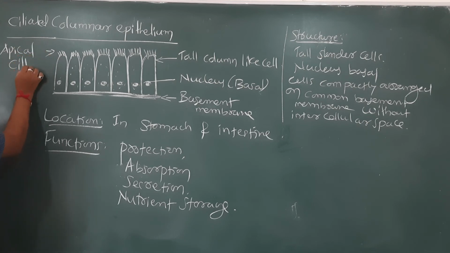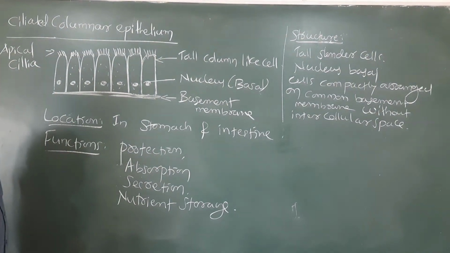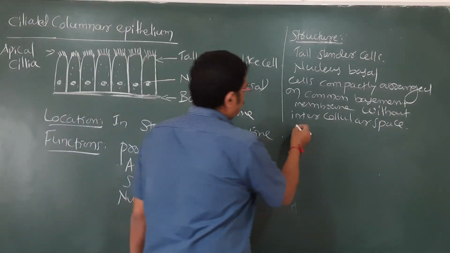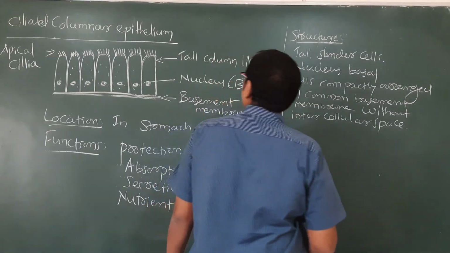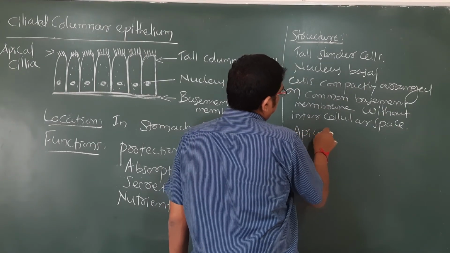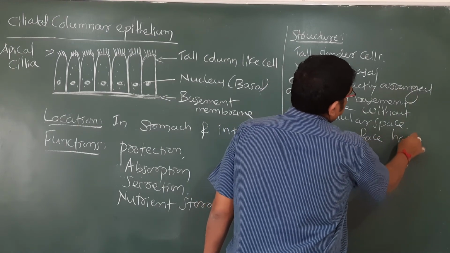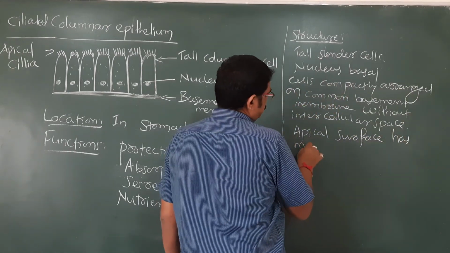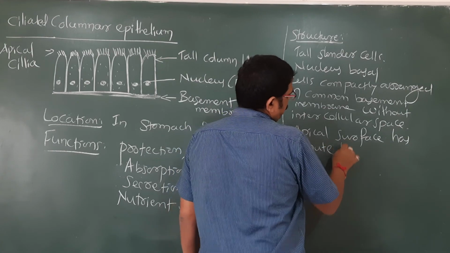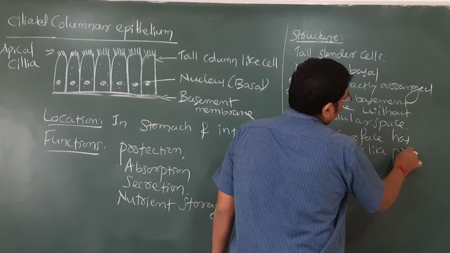The most important difference is we call them apical cilia. Lots of these hair-like structures are present at the upper end. We can add one more word: the apical surface has minute hair-like projections.